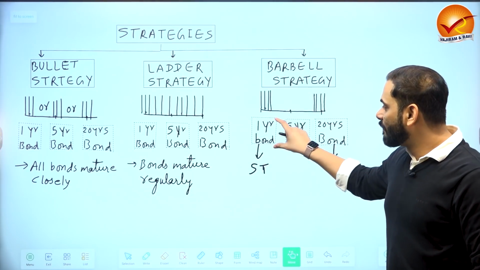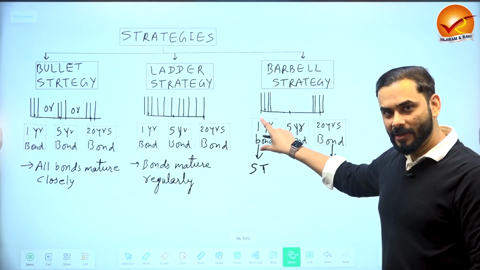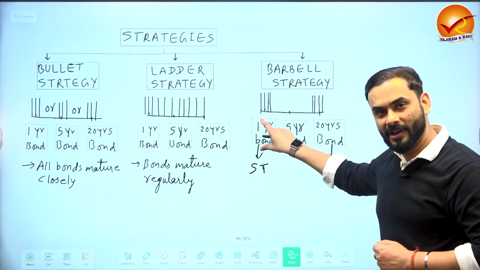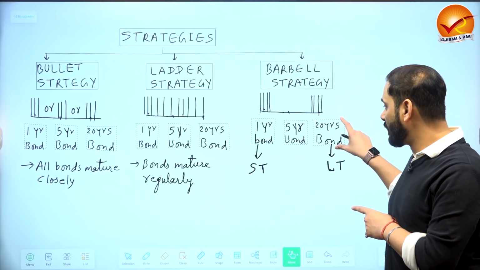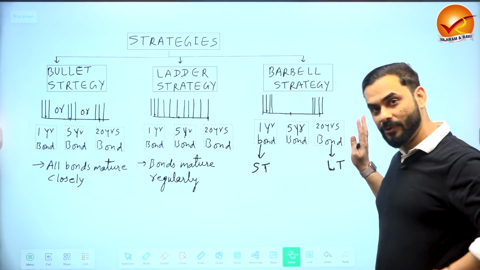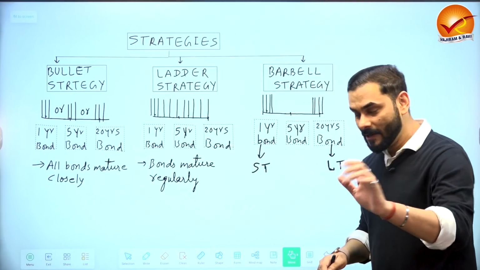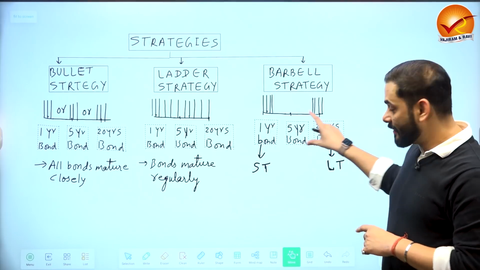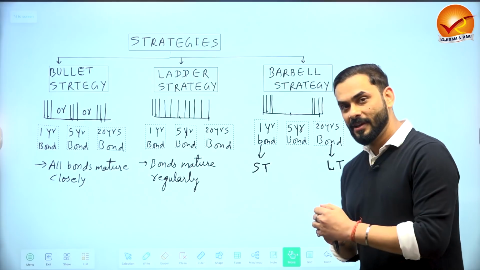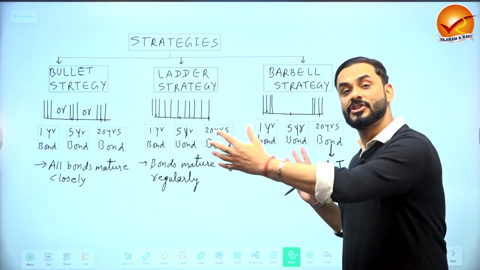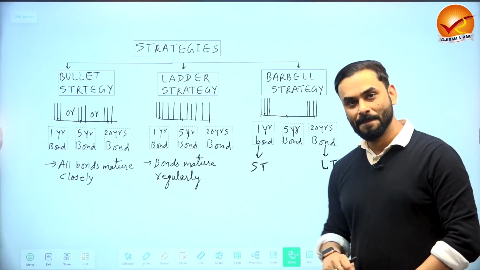So either I will buy a 1 year bond, and put some money here, for example, 70 rupees in a 1 year bond, and I will also invest some money in a 20-year bond. So see, what am I doing? I am splitting my money in two parts. One, I am buying short-term bonds, and second, I am buying long-term bonds. This combination, where I am behaving at extremes, I am not buying anything in between, either here or here, right?